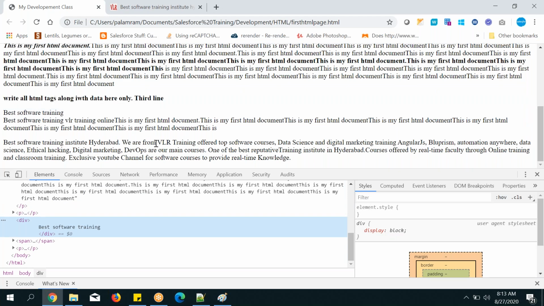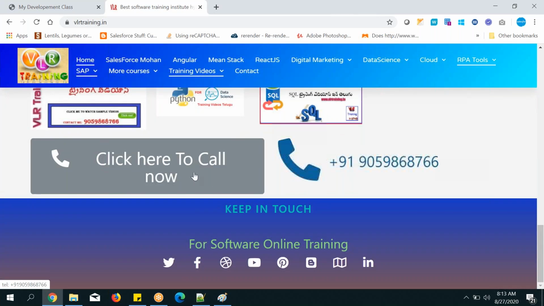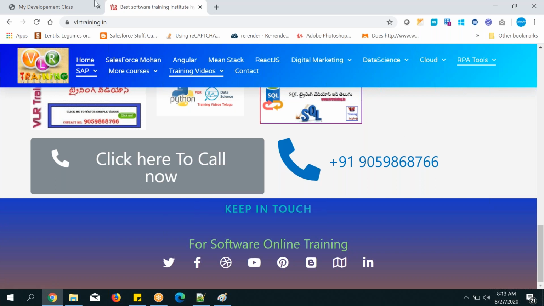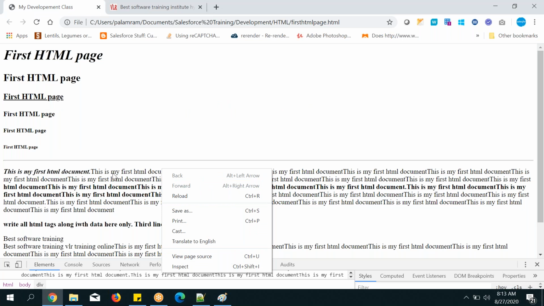Why I'm telling this in real time, so many tags are there, right? And the page will be a much bigger size page. You can see this page, see here. Suppose I want to go here, you can go directly by right click and inspect like that. That's why inspect is so needed from here itself.